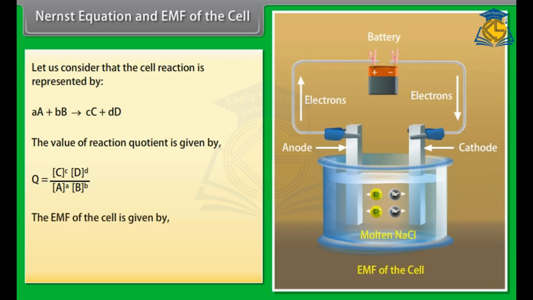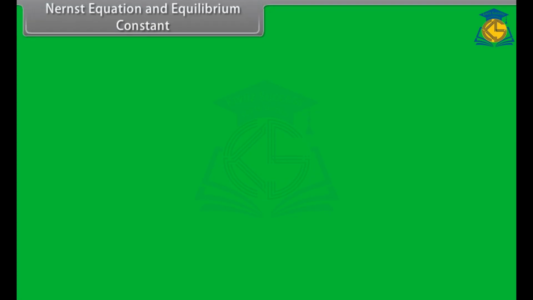The EMF of the cell is given by E naught cell minus 0.0591 upon n multiplied by log [C]^c times [D]^d divided by [A]^a times [B]^b. Nernst equation and equilibrium constant.